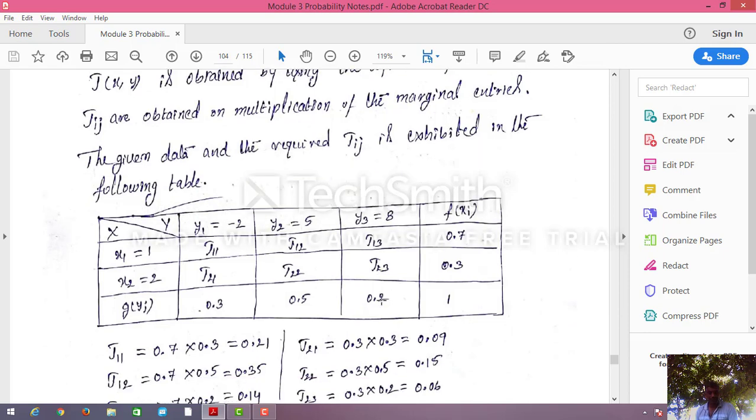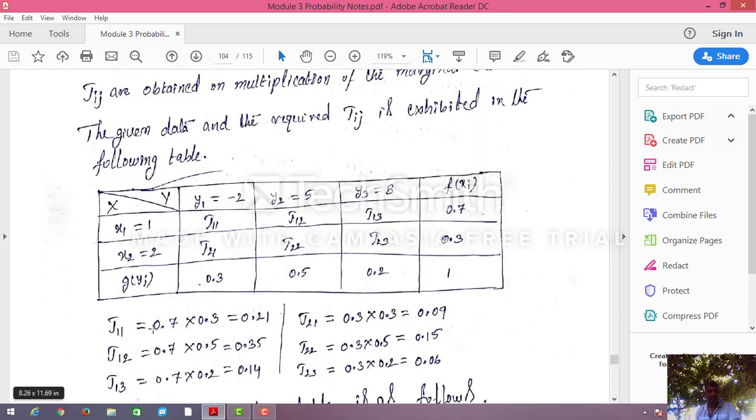Now, what is J11? Here I have multiplied 0.7 into 0.3. This is x1: 0.7 into 0.3 is 0.21. Next, J12. How do you find J12? This probability is 0.7 into 0.5, the corresponding row into the corresponding column.